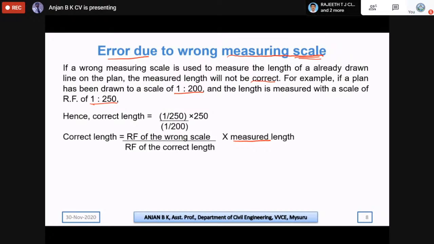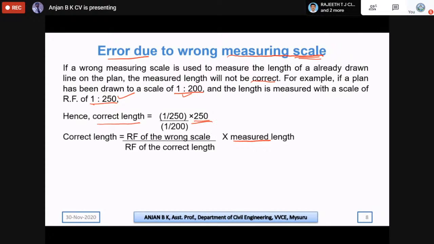So how do we calculate the actual length? The formula is: take the RF, that is the representative fraction, of the wrong scale, here 1:250, divided by the RF of the correct scale, 1:200, multiplied by the measured length. So whatever length is measured. For example, say 250 meters are measured.